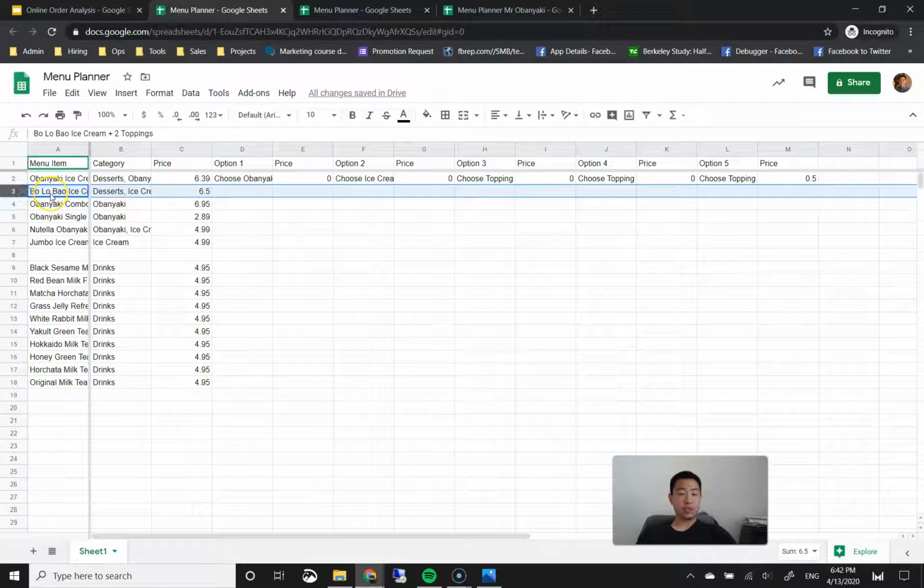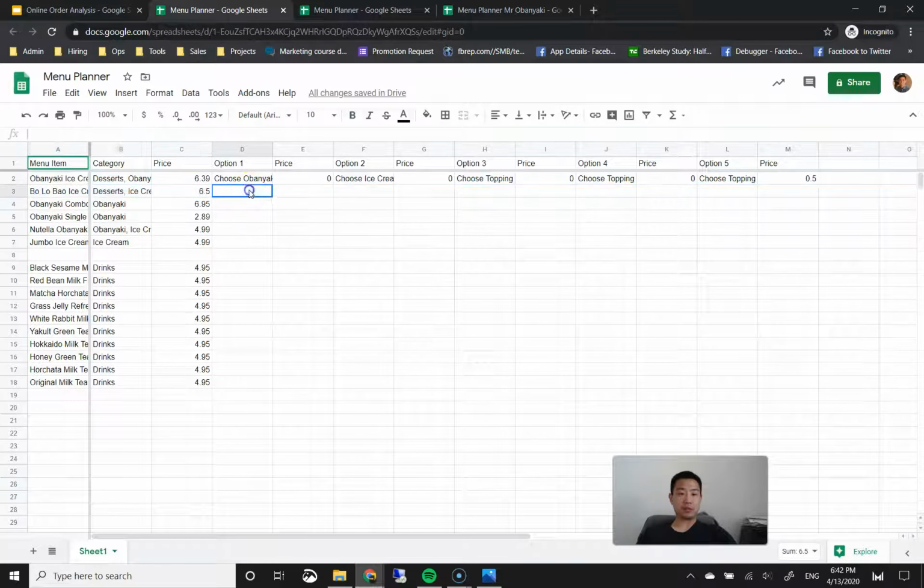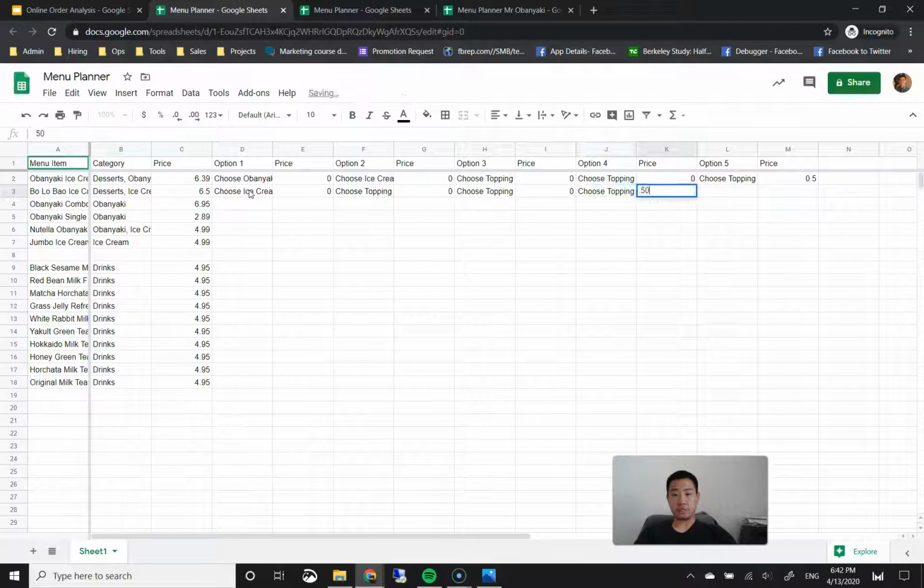So the second one, this bolo bao ice cream plus 2 toppings, the bolo bao doesn't have any flavor, so we'll leave that be. But they still do get to choose their ice cream flavor and their 2 toppings. So this first one would be choose ice cream, $0. Choose topping 1, $0. Choose topping 2, also $0. And then they can choose topping 3 if they'd like for 50 cents.